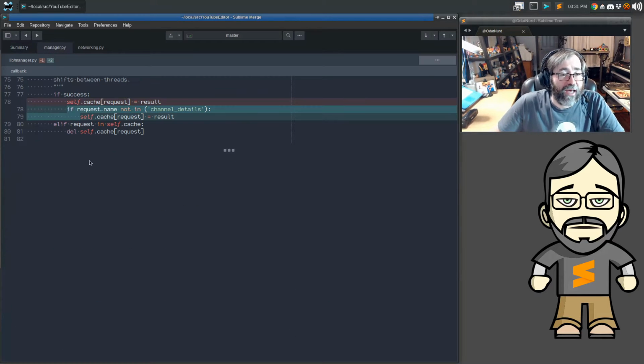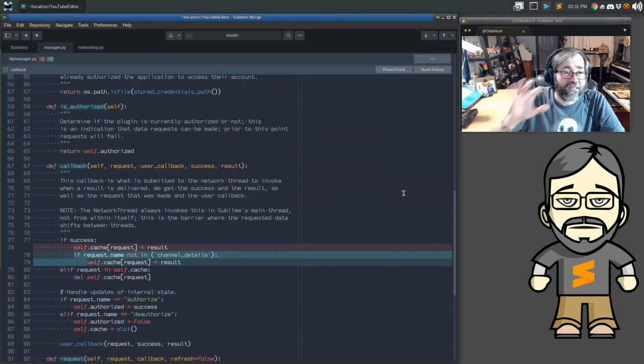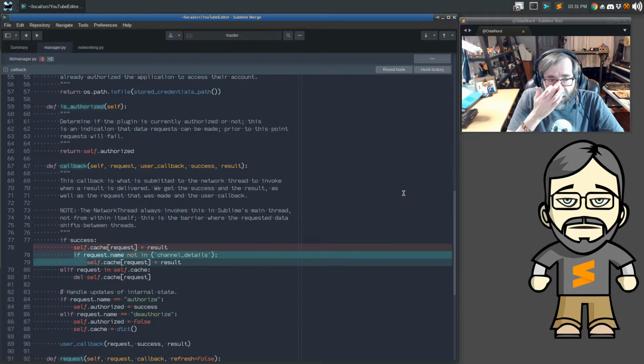Previously, the magic of this whole package and how it works is that there is this class called the Network Manager. You can submit a request to it to say, I want this kind of data, like I want channel data, I want a list of playlists, I want the details of a video, things of that nature. This request object is actually just a dictionary, a very special dictionary with some extra keys in it. It's actually a class that we have in here, but it's a subclass of dictionary.